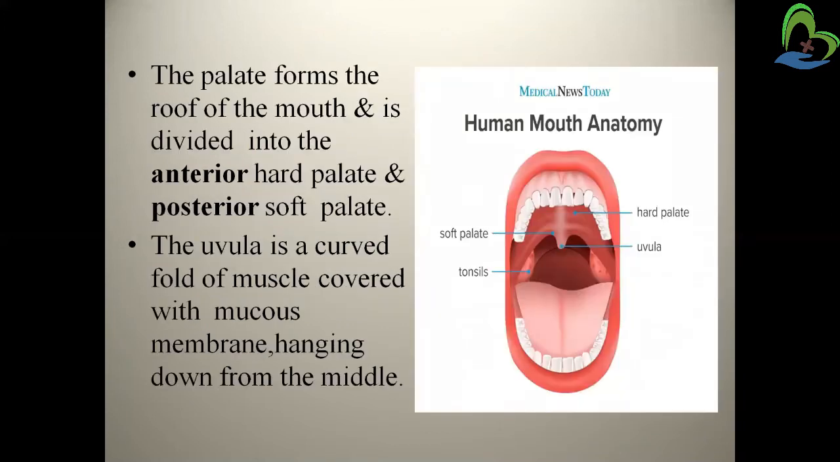The palate forms the roof of the mouth and is divided into the anterior hard palate and the posterior soft palate. You can see in the picture, this is the soft palate and this is the hard palate. The yellow part is the curved fold of muscle covered with mucous membrane hanging down from the middle. So here it is, right?